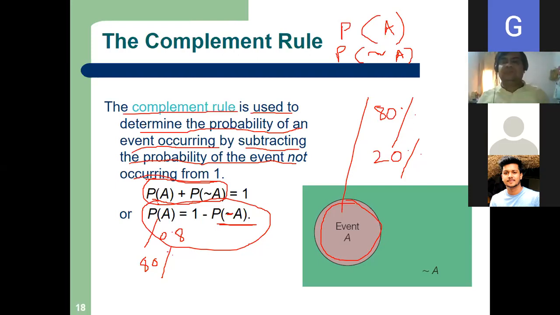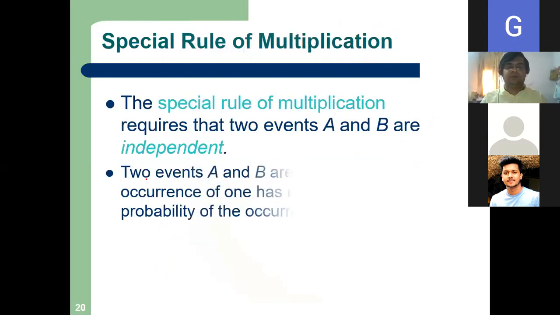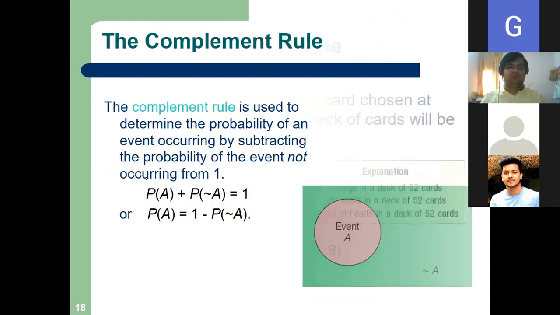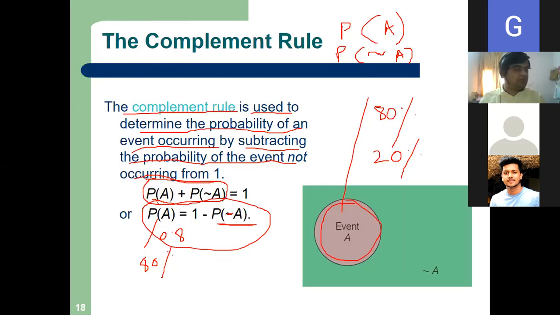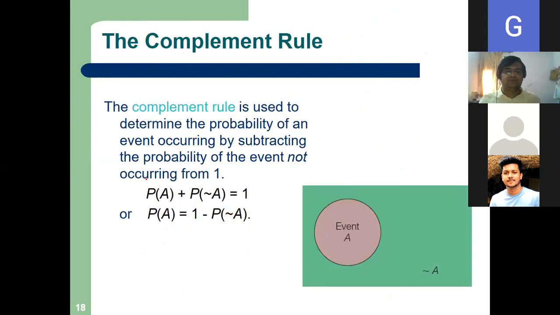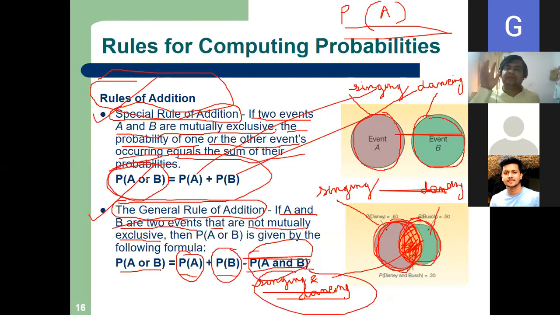So this is a simple rule, called the complement rule. It comes from our common sense. Now we have to concentrate on multiplication, but this is a bit complex, so we need to understand some things first. Before coming to this, any question on the rule of addition? Is it clear? There are some terms you have to understand.